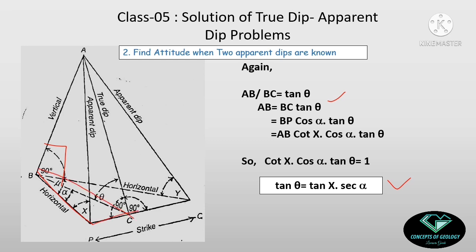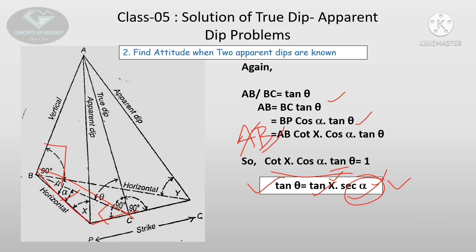If you take this basal triangle, BC is BP cos alpha, this angle is alpha here, and this is the right angle, and tan theta was there. So ultimately the equation becomes AB equals AB cot x cos alpha tan theta. I am cancelling AB here, and I am getting cot x into cos alpha into tan theta equals 1. So tan theta equals tan x into sec alpha. I know alpha now from the previous equation, so I will put the alpha value here. I know the x value, one of the apparent dips, and I can deduce theta from here. So this is the entire trigonometric process to find out the true dip or the strike from two apparent dips.